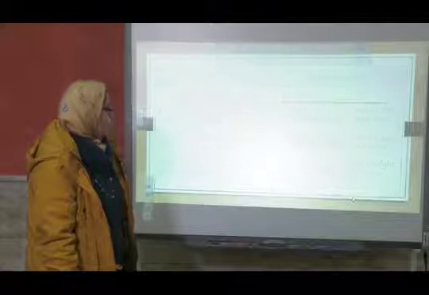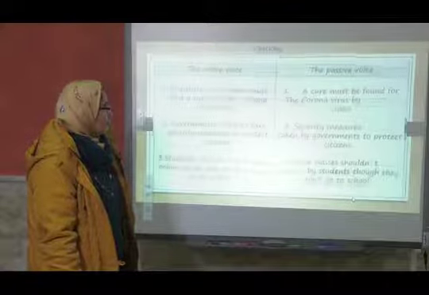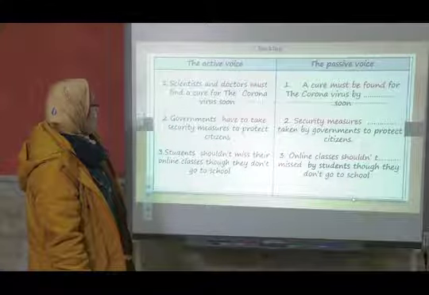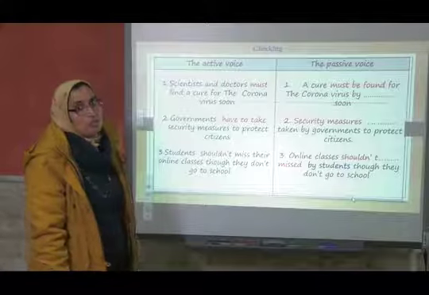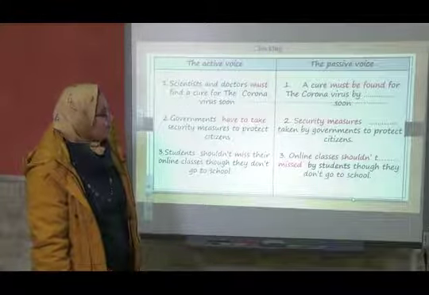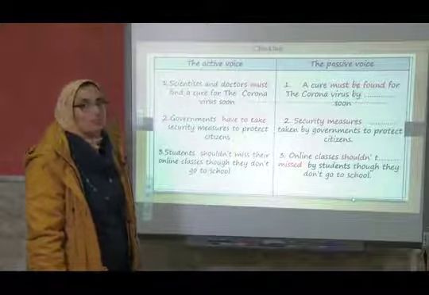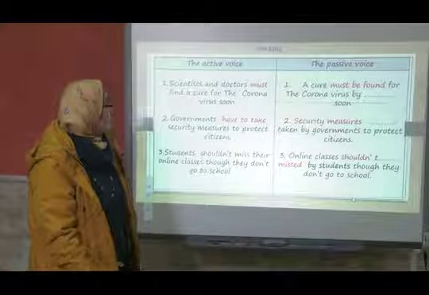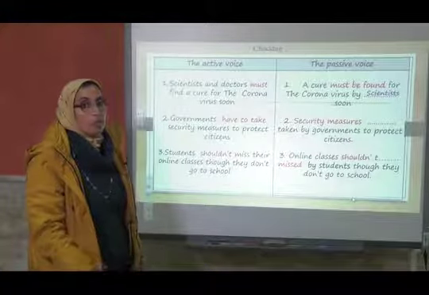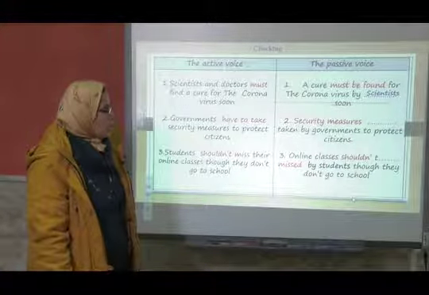Good job. Scientists and doctors must find a cure for the coronavirus very soon so that you go back to school. A cure must be found for the coronavirus by who? By who? By scientists. Here it's important to insert the agent.